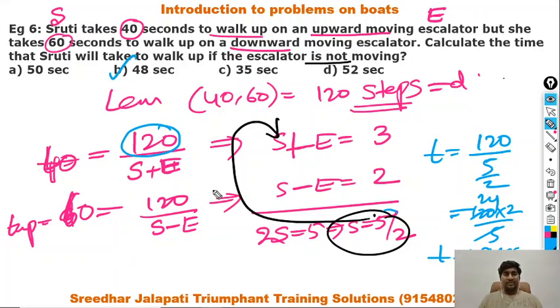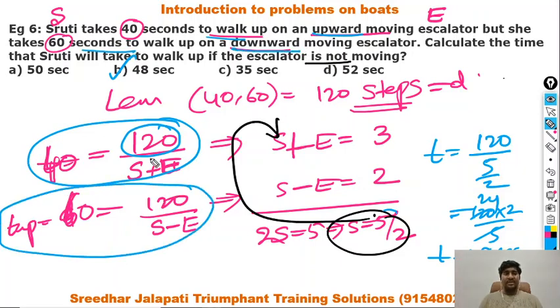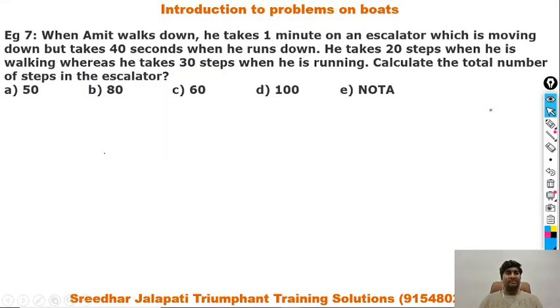Hope you understood this. Here, when the escalator is moving up, she is also moving up. That becomes a downstream journey. When the escalator is moving down, she is walking up. That becomes an upstream journey. In my notation, s is Shruti's speed, e is the escalator speed. Let's move to the next question.